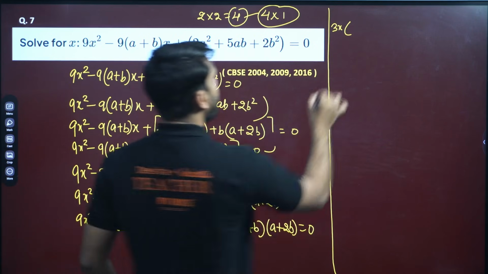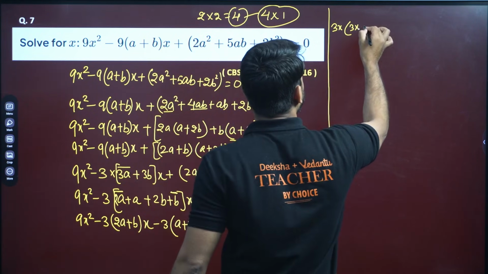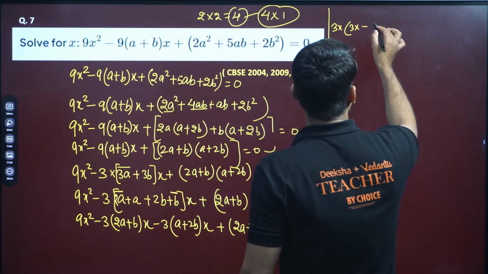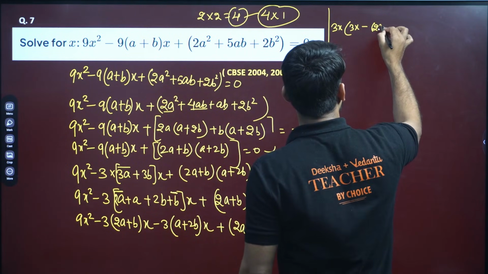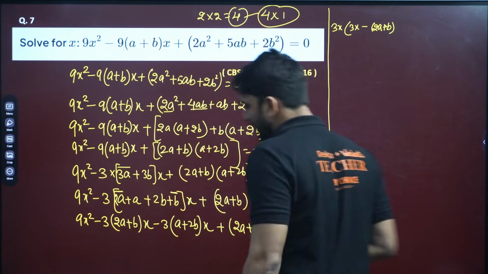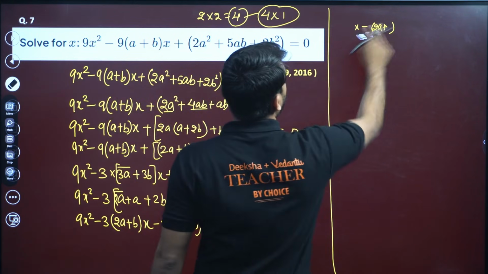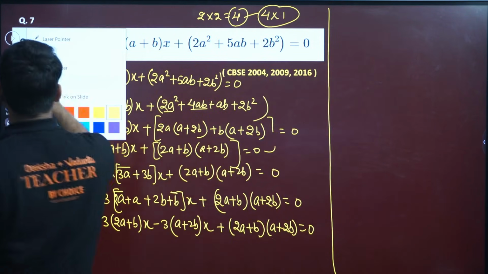3x will be there, minus, we have taken 3x common, so only 2a plus b will be there. I hope you are getting my point. Let me write small so that everything will be visible to you all.